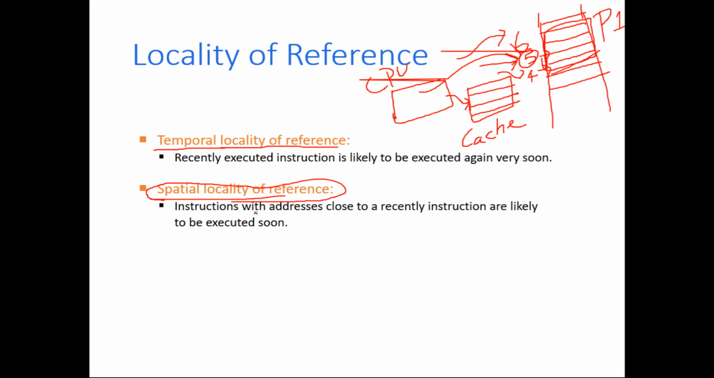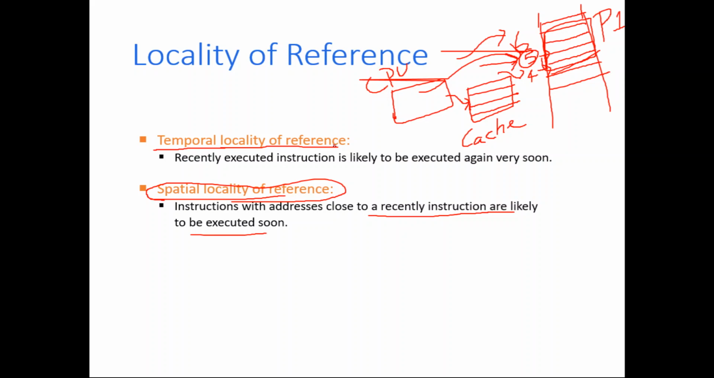Instructions with addresses close to recently executed instructions are likely to be executed soon. So currently if you execute the instruction at address 5, then it is highly likely that you may execute the nearby address 4, 6, or 7. That is the reason why the memory unit picks up the entire block and keeps it in the cache memory. So this concept is called spatial locality.